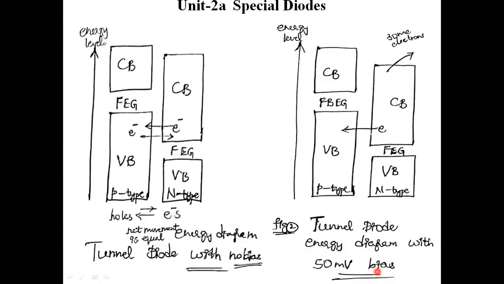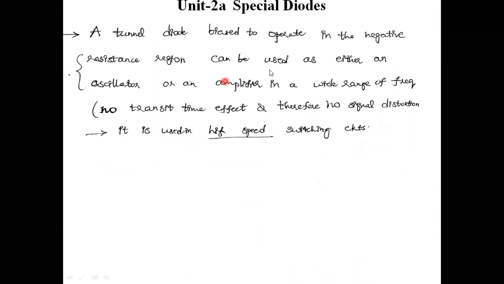And the final point: a tunnel diode biased to operate in the negative resistance region can be used as either an oscillator or an amplifier in a wide range of frequencies. It has no transit time effect, and there is no signal distortion. It is used in high frequency or high speed switching applications. These are the applications.